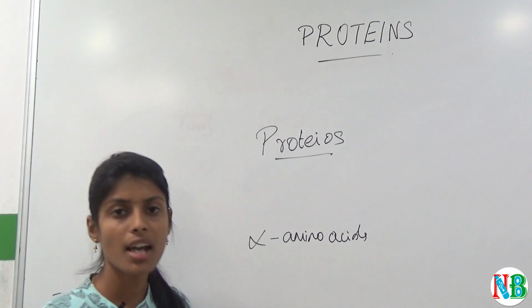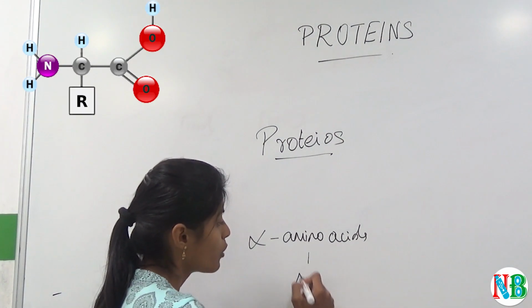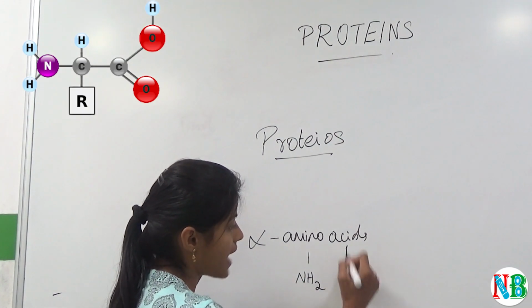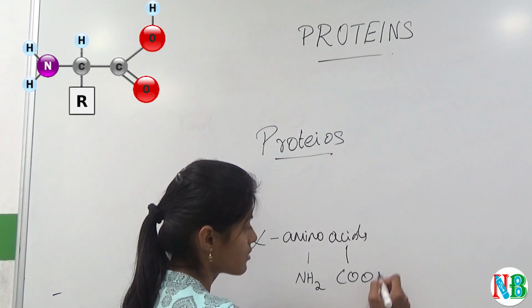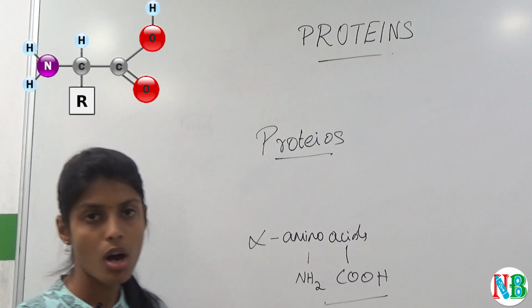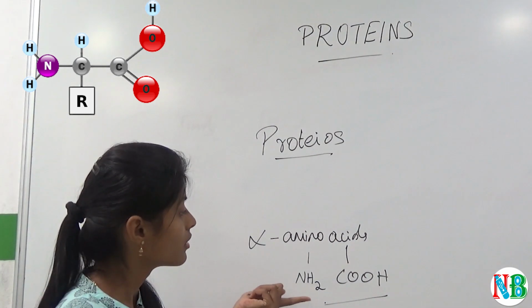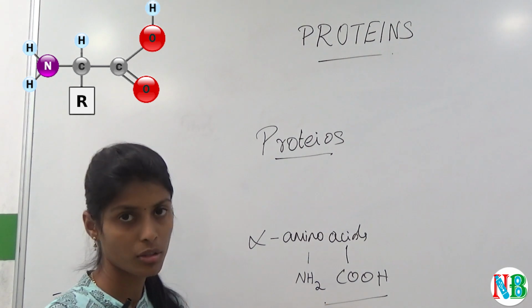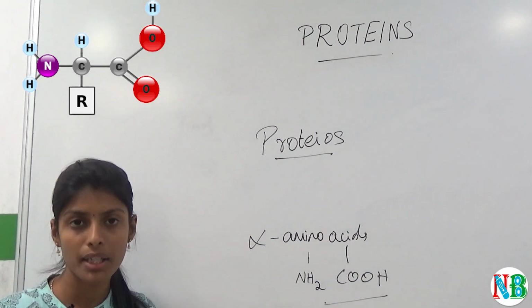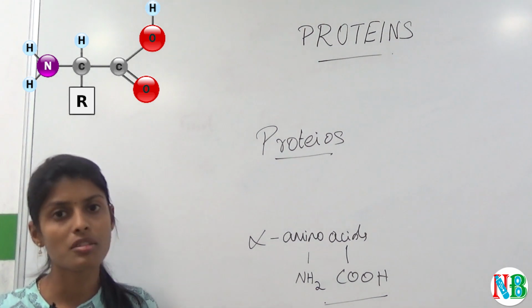Now we will see about amino acids. In amino acids we have one amine group, and acid means the carboxyl group. So this forms the amino acids. Based on the place where the amine group is placed with respect to the carboxyl group, the amino acids can be classified into alpha, beta, gamma, delta and so on.